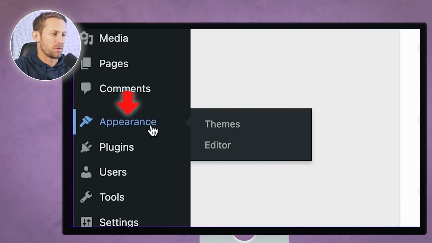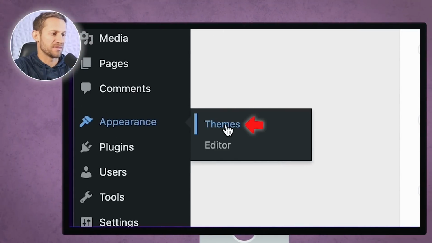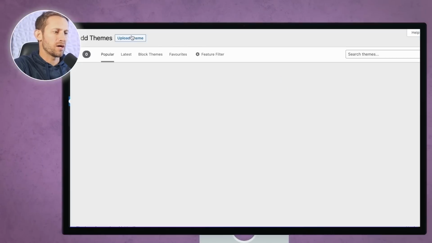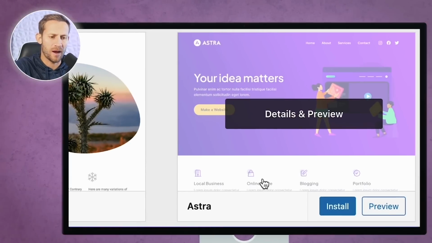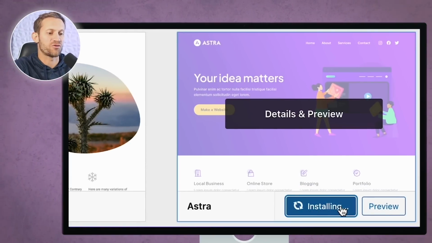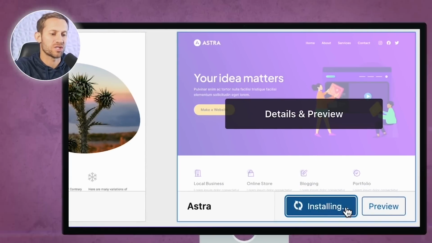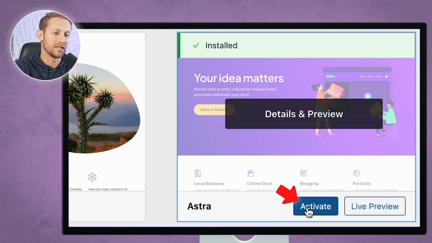So first you're going to head over here to appearance, and then you're going to click on themes. Now you're going to see it's going to have a theme already there. We're going to type in add new, and it's going to show all these ones. We're going to go with basically the most popular one because it's really good, Astra, and we're going to click install right there, and it's just going to install the theme for you. Then you're going to go ahead and click activate.